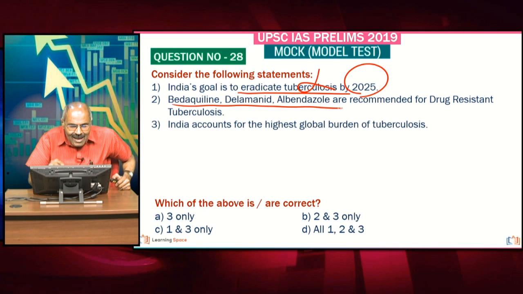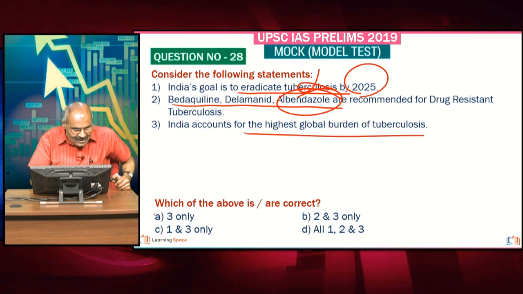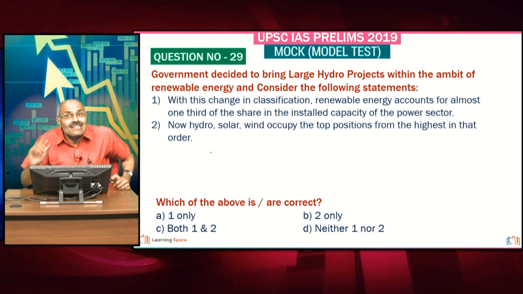And bedaquiline, delamanid, albendazole. Bedaquiline is correct. Delamanid is correct. These 2 are the medications prescribed for drug-resistant tuberculosis. They are not widely available in our country. They are in fact available in few numbers. And albendazole is different. That is given for controlling intestinal worms, right? And National Deworming Day, please recollect. India accounts for the highest global burden of tuberculosis. Absolutely correct. Look at the next one.